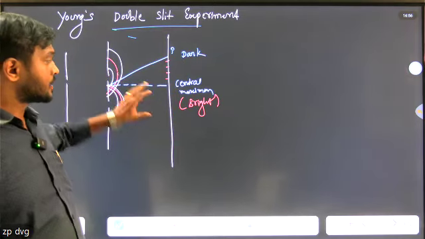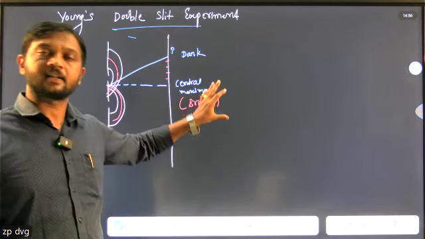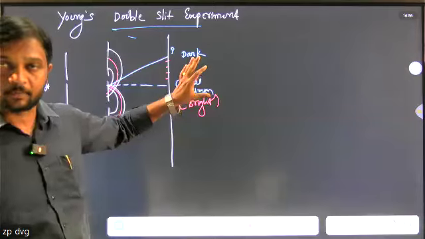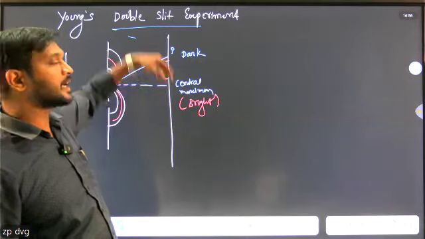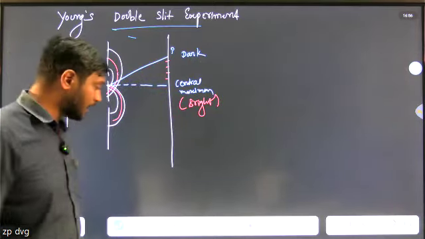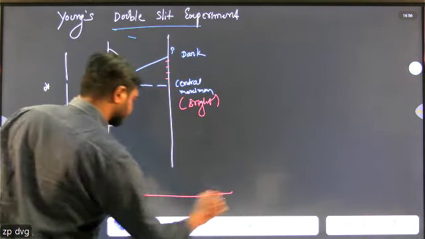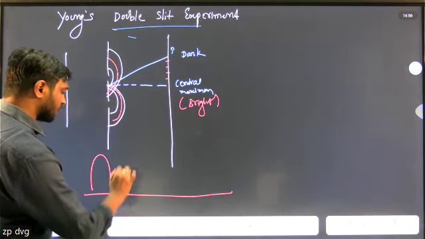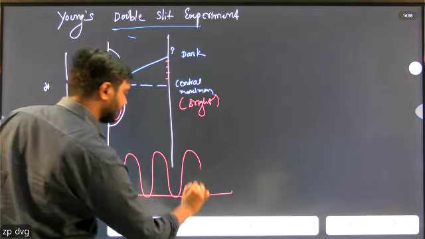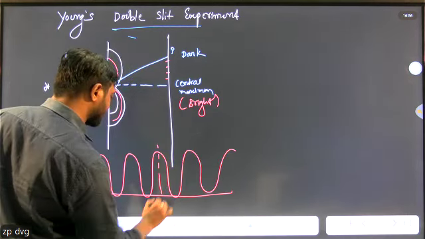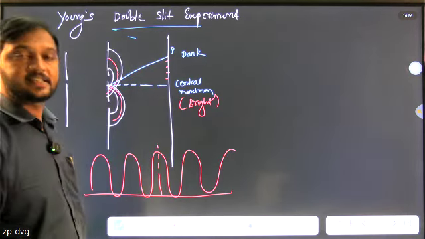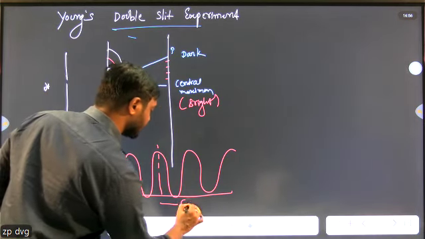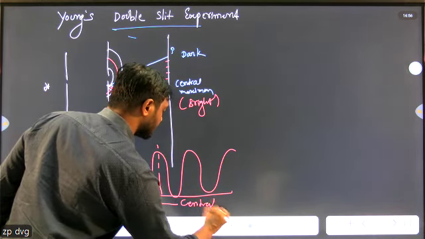So this is the central maxima, nothing but the central always-bright fringe is formed, and alternate bright and dark fringes are observed at some distance with equal intensity from the central maxima.